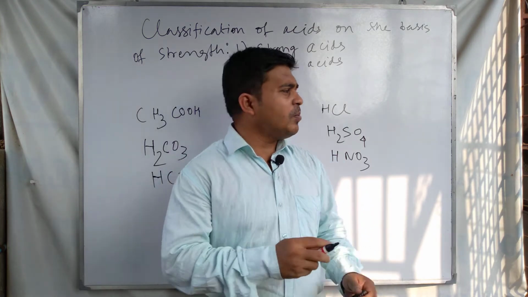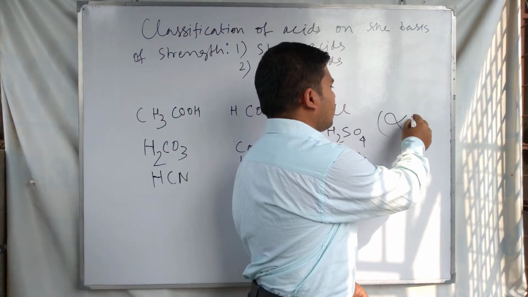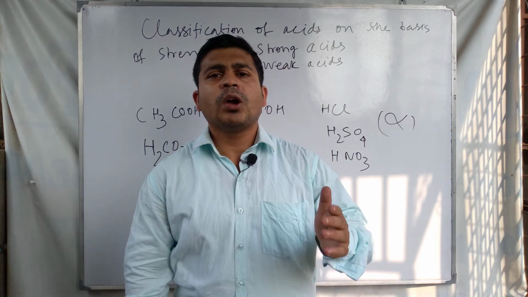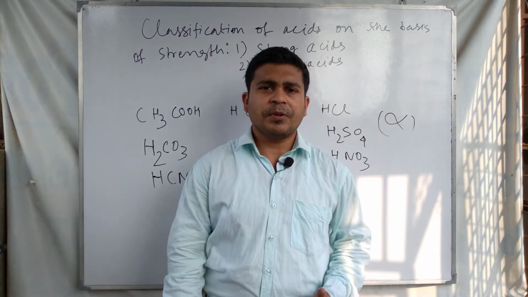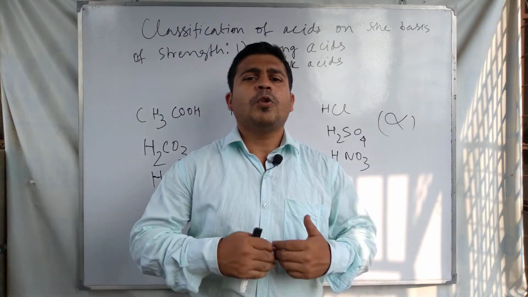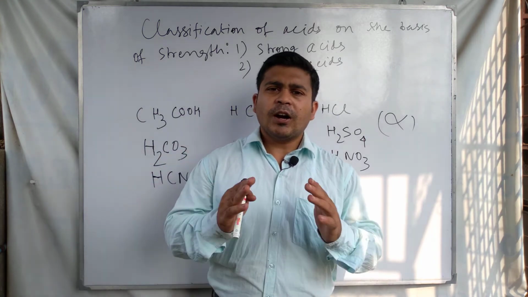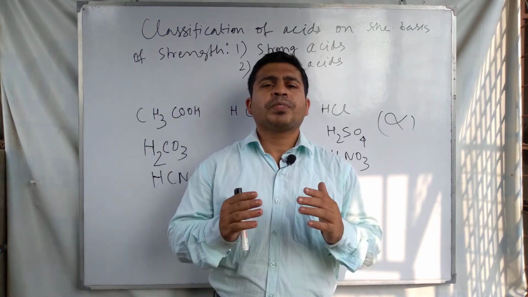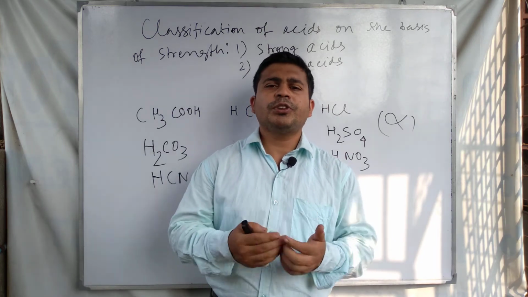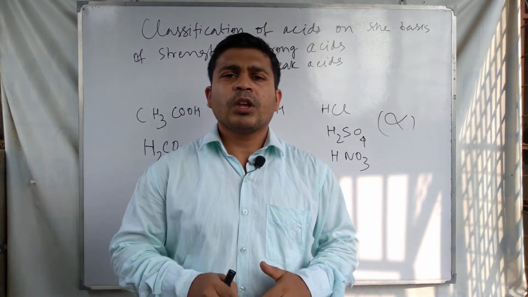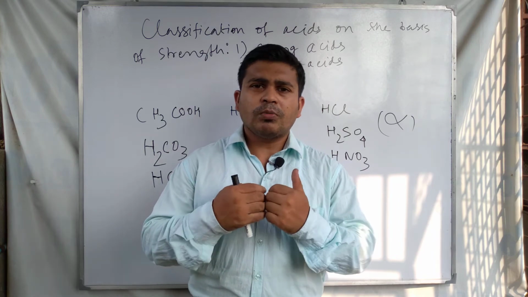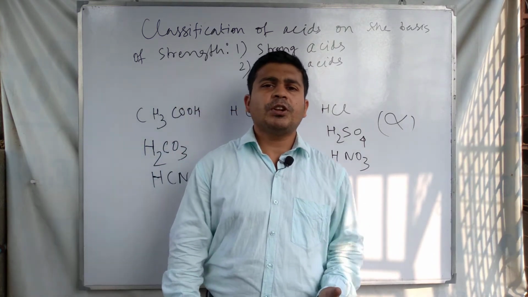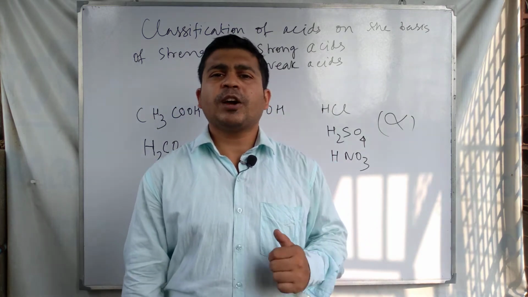Degree of dissociation means alpha. The degree of dissociation for strong acids must be more than 30%. Strong acid almost completely dissociates into its component ions, and produces a high concentration of H plus ion in the aqueous solution.